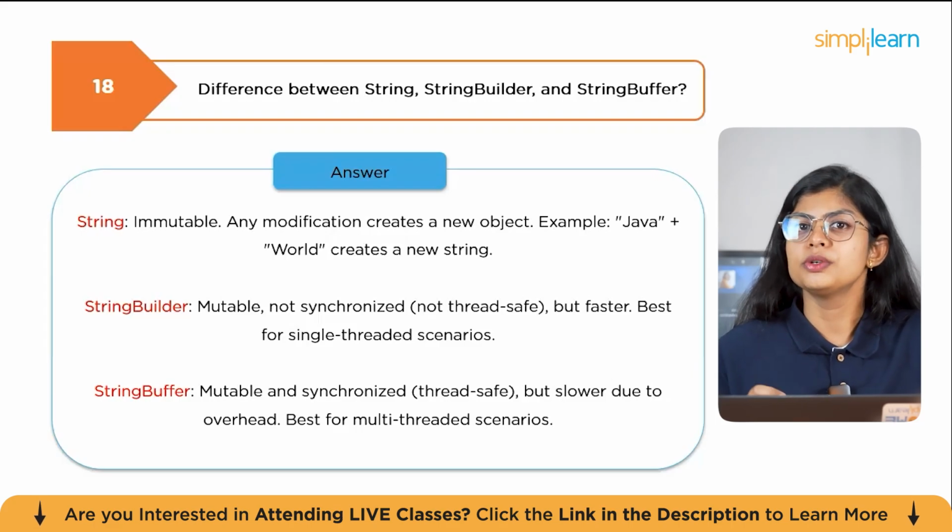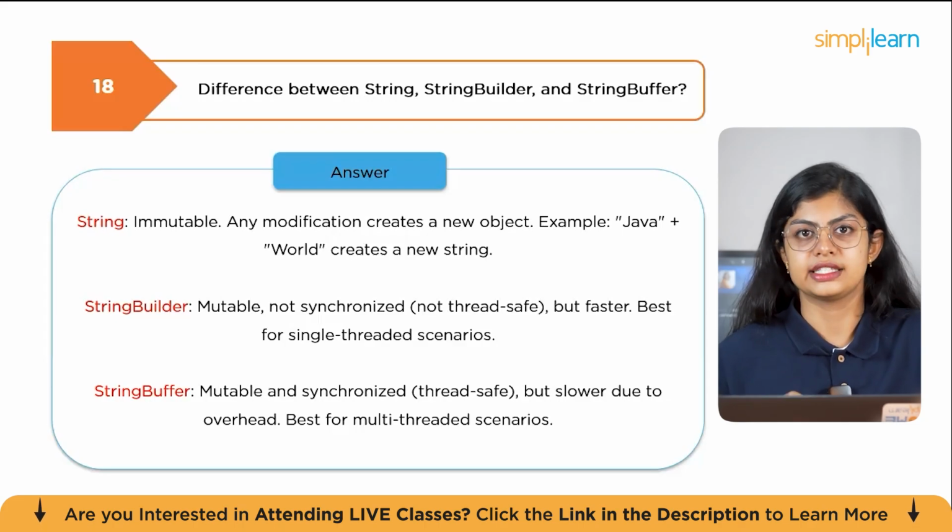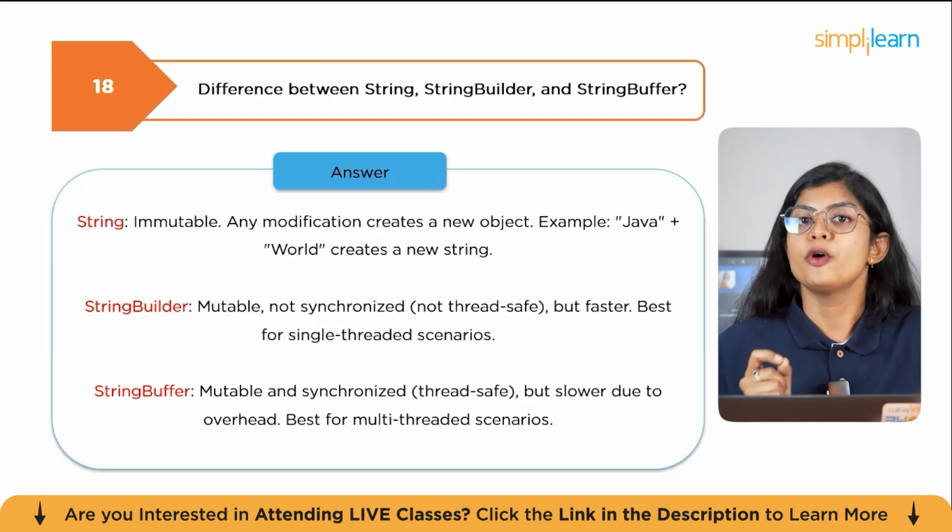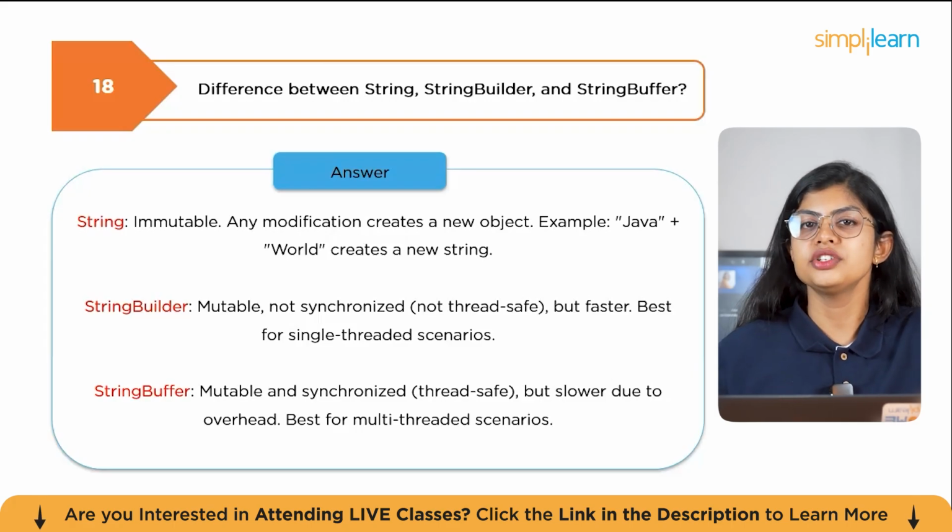StringBuffer is mutable and synchronized, but slower due to overhead, best for multi-thread scenarios. For example, we have StringBuffer sb is equal to new StringBuffer("Hello"), and sb.append("Java"). This modifies the existing object. For performance-critical string manipulation, StringBuilder is recommended, while StringBuffer is safer in concurrent environments.